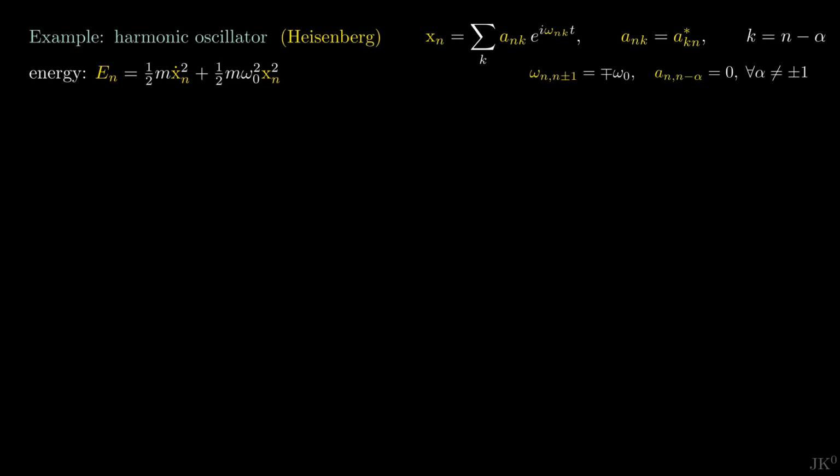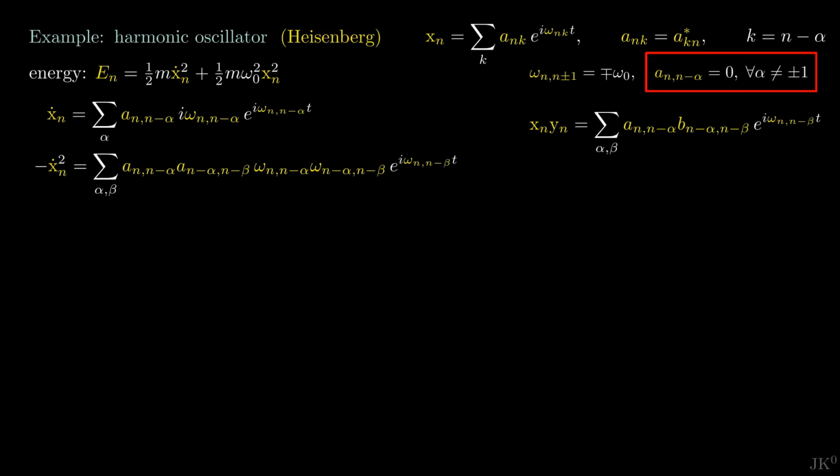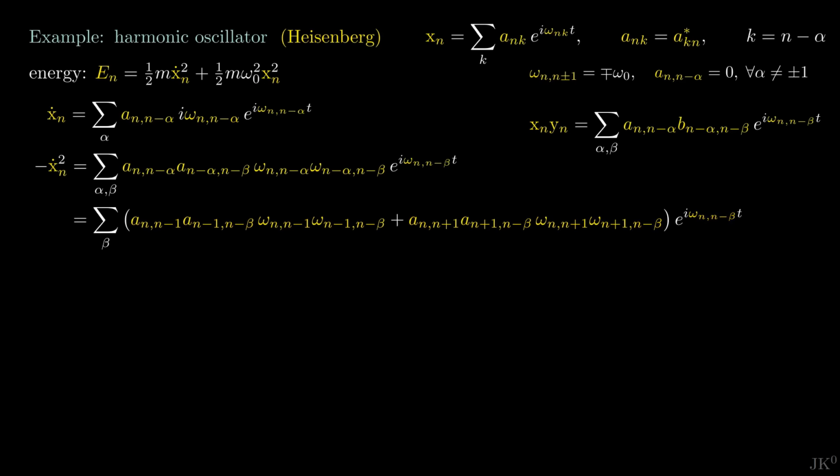Just like before, we need to determine x dot squared and x squared, but this time we must use Heisenberg's multiplication rule. For x dot, we simply take the derivative with respect to time. Here notice that all these terms correspond to the amplitude that we have to use in the multiplication rule. The product of x dot with itself gives us this long expression. Now we use that only transitions between adjacent states are allowed to expand the sum over alpha, so we get 2 terms. For the sum over beta, we have to be extra careful. Let's look at this term.